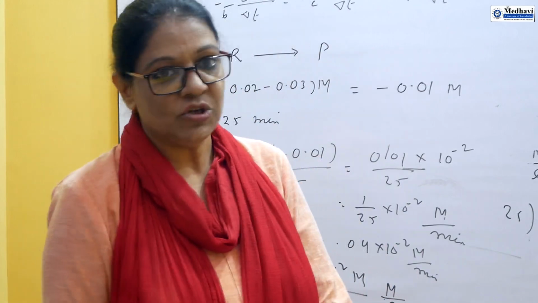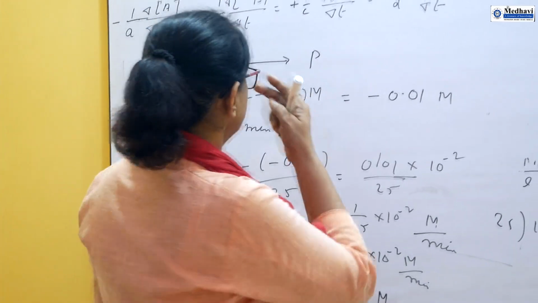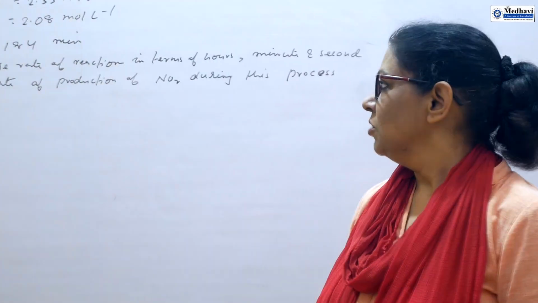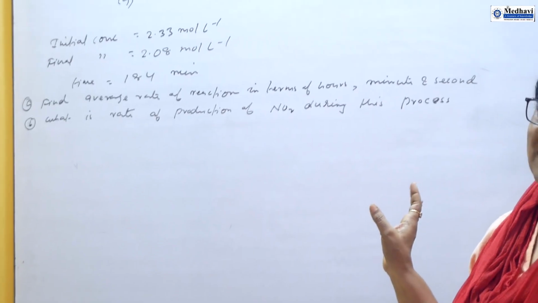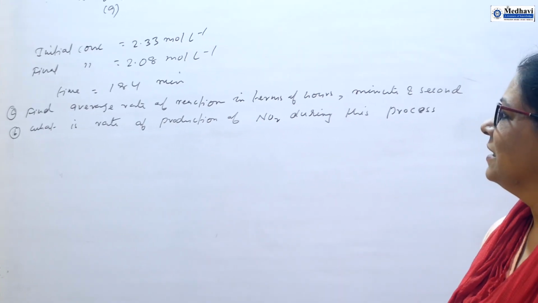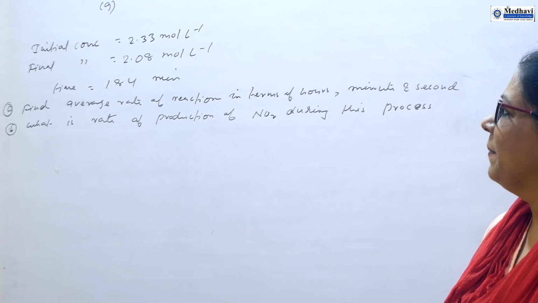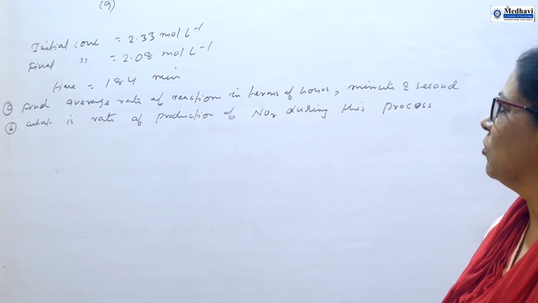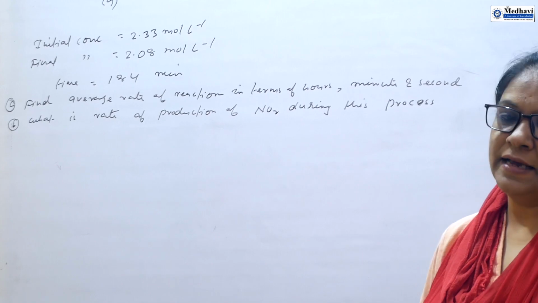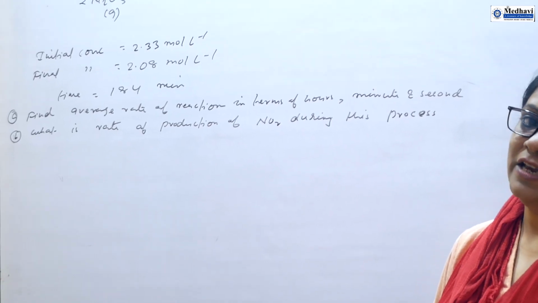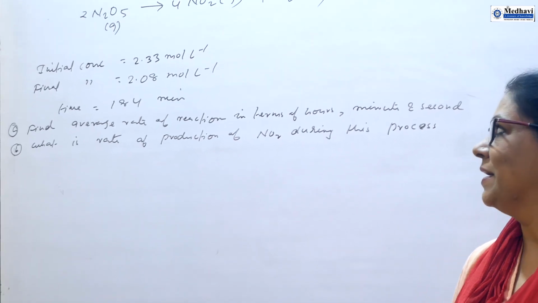So I am writing this question on the board. I have not written the entire question. The reaction is 2N2O5 gives 4NO2 plus O2. Whenever we start a chemical reaction, we should know what information we are getting from it.